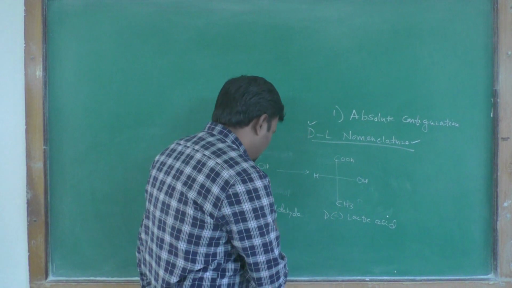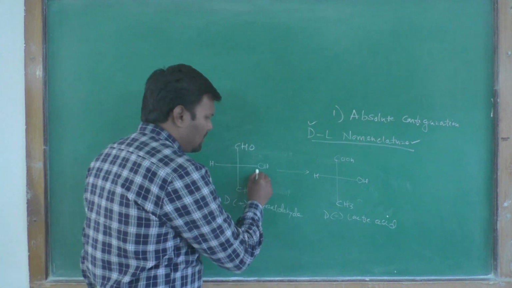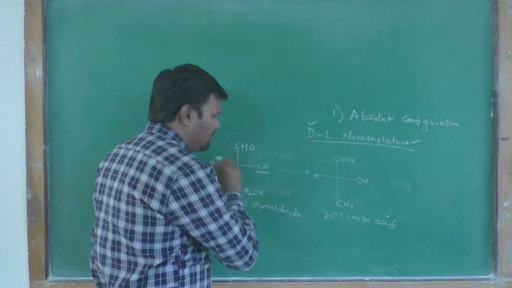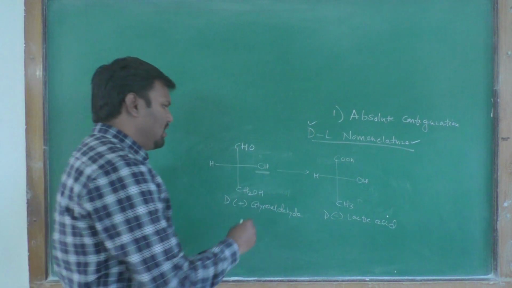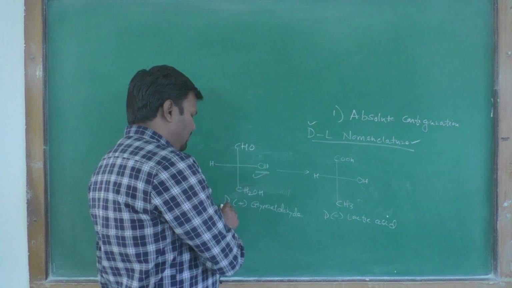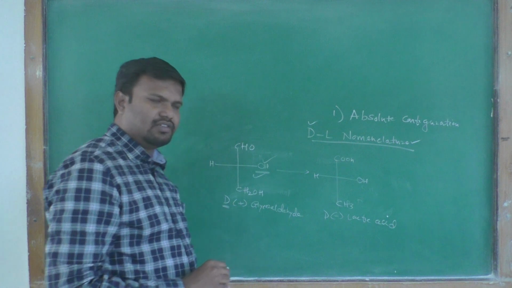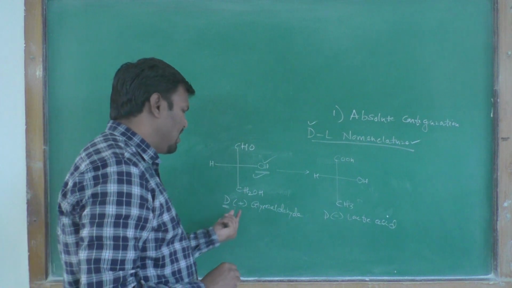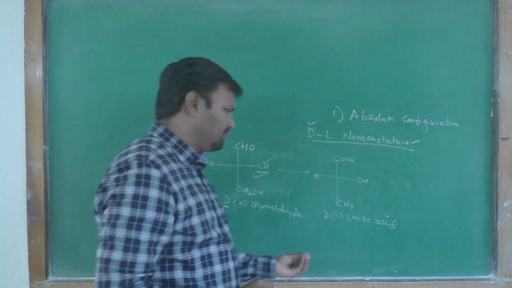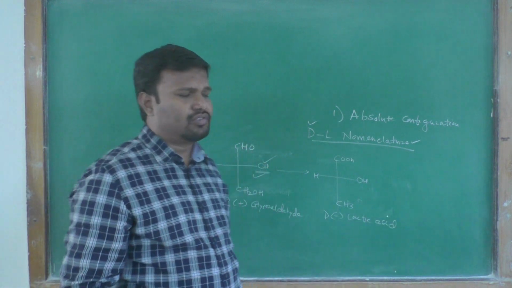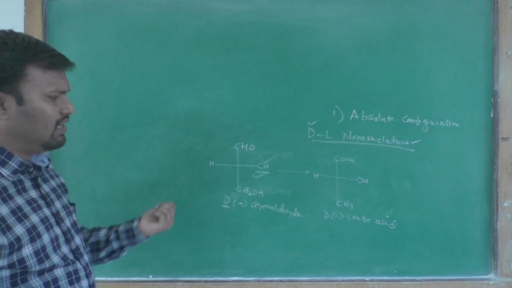Therefore, we consider this molecule where the OH group is at the right-hand side. If the functional group is at the right-hand side, the configuration is considered D, and we compare other molecules with the positive glyceraldehyde to find out their D and L nomenclature.